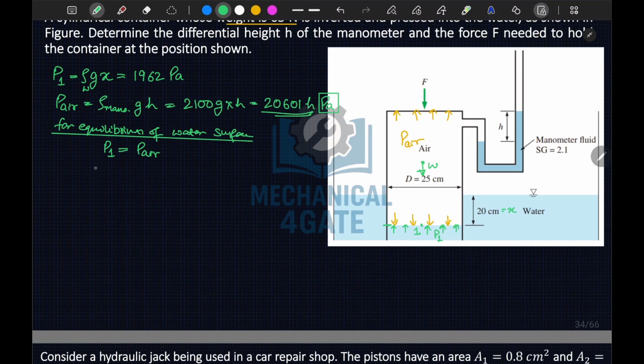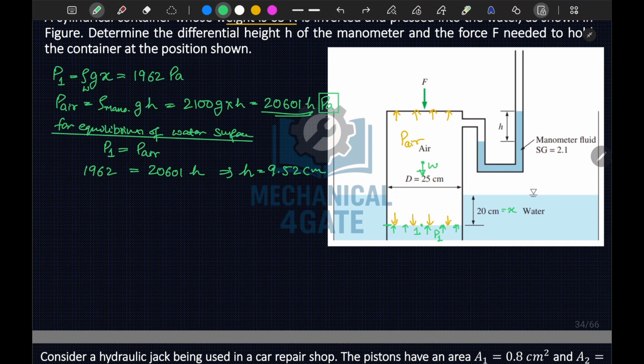So this P1 we have written as 1962, and this P air is 20601 times H. So from here I can find my value of H is equal to 0.095, so this is 9.52 centimeter.